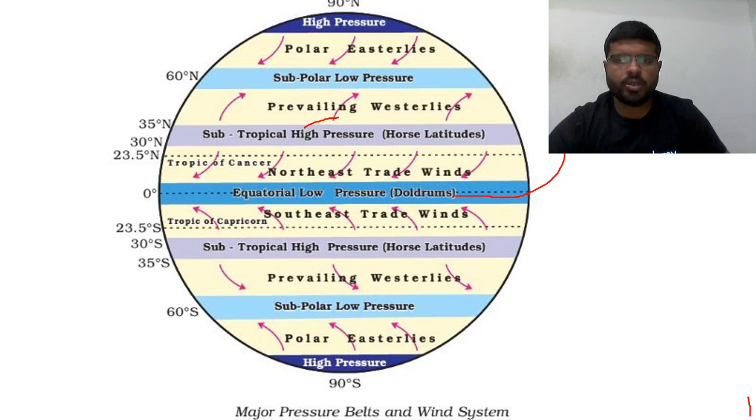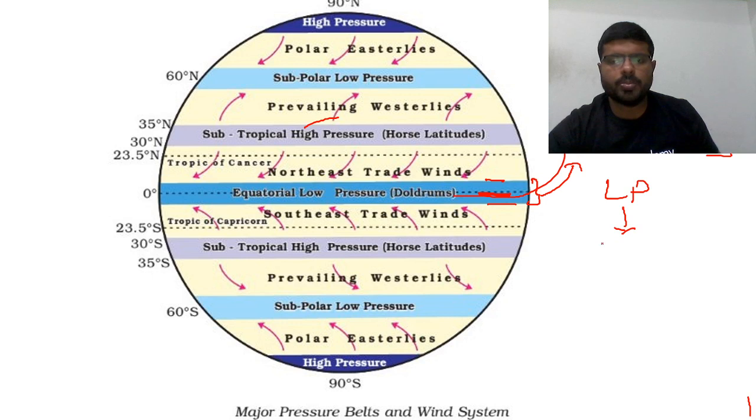So where are they found? They are found between the latitudes of 10 degrees north to 10 degrees south. That is 0 degrees to 10 degrees north and south latitude. You can imagine it roughly as 10. So between these areas you are finding a low pressure area. Why is it a low pressure area? Because of high temperature, as we have discussed.